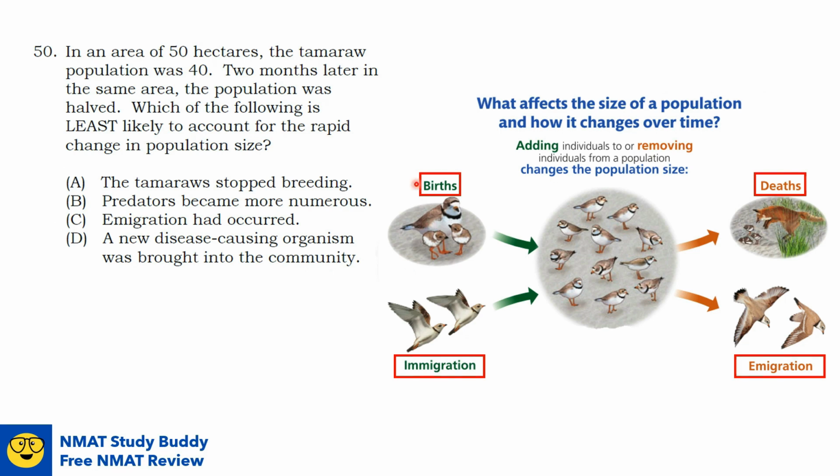Out of these options, only option A is least likely to occur. Why is that? It is because it is in the natural instinct of animals to mate, to regulate or maintain population size. So this is the best answer.